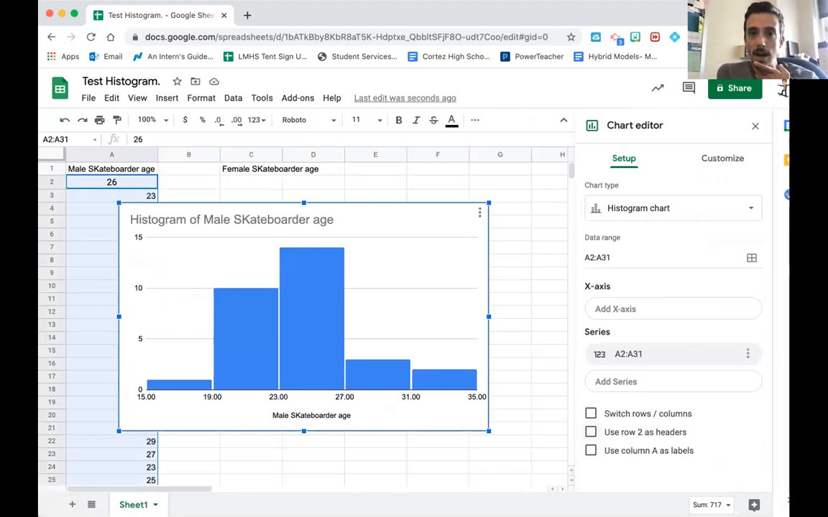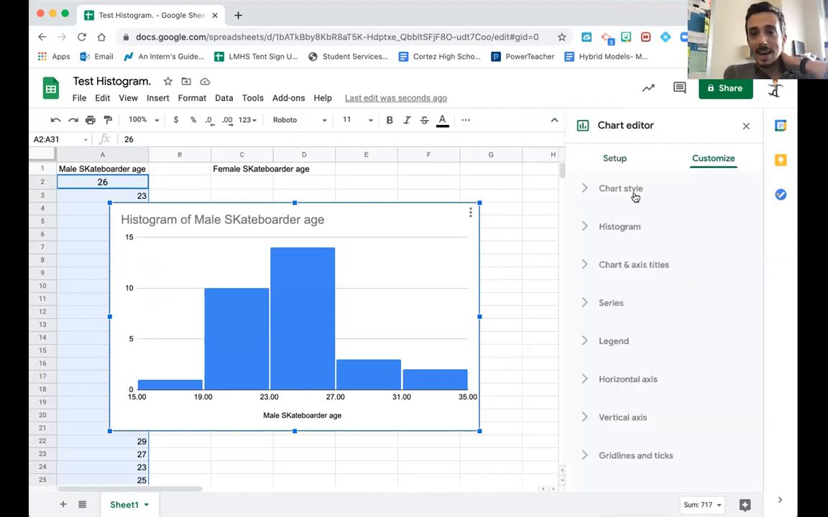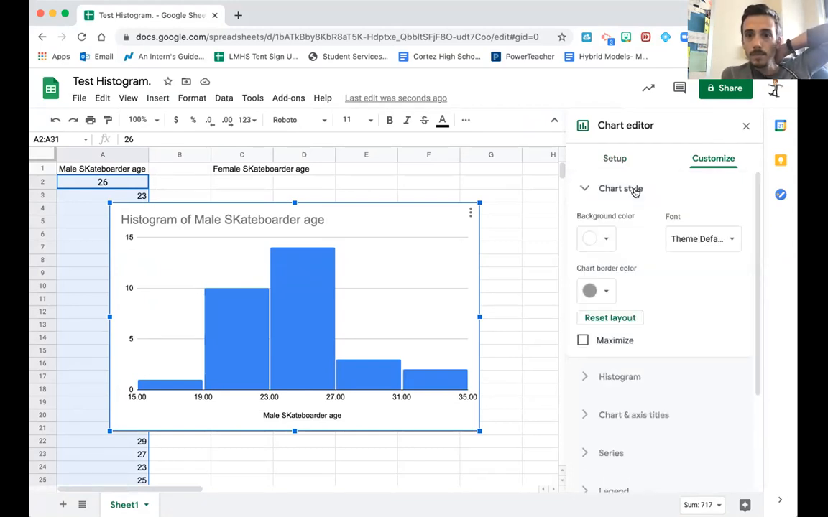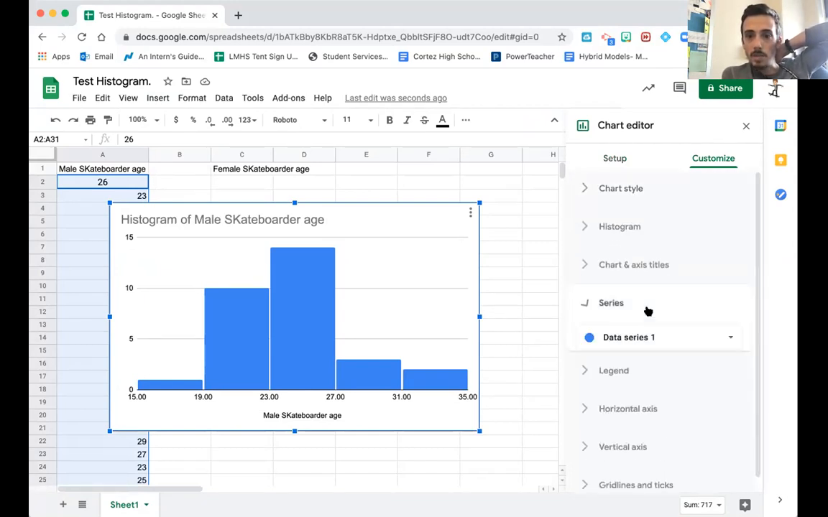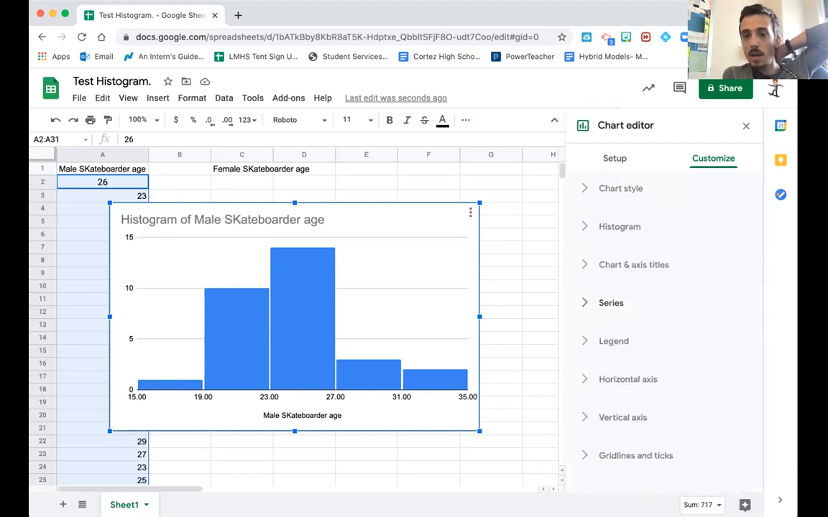So I have this set up as a histogram, which is good. That's exactly what I want. I have the bins currently going from 15 to 19, which is fine. I'm okay with that. Let's see, can I switch the bins around? If I hit Customize, I can. There's got to be something here where I can switch this around. You know what? Let me take a moment and find it, and then I'll kick it back to you.